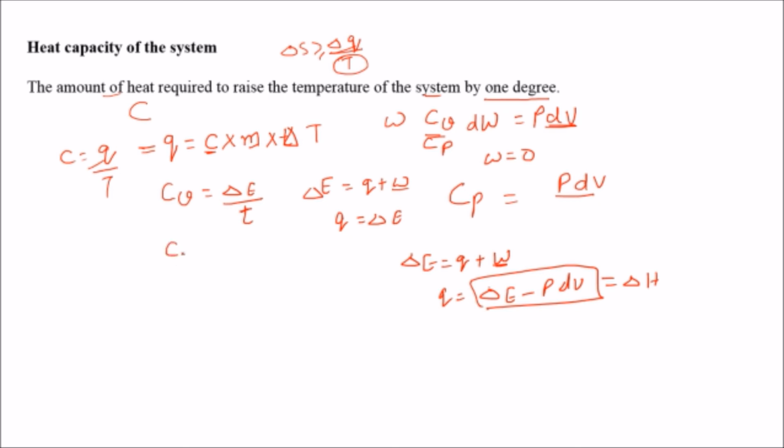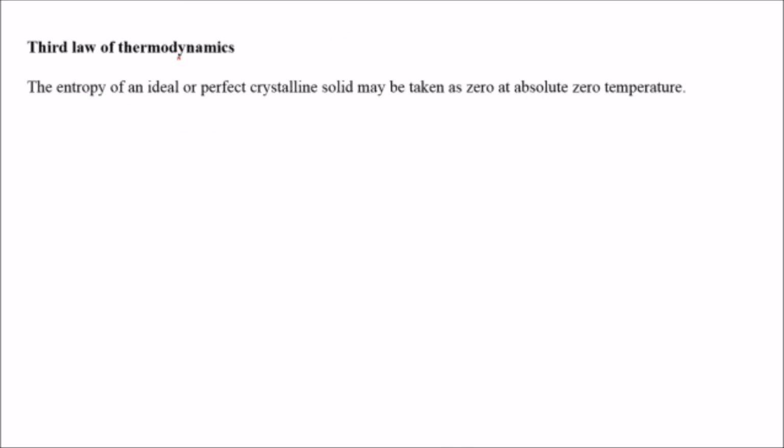So at constant pressure, heat capacity will be del H by the change in temperature. This is how we express the heat capacity of a system, which controls the change in heat of that system. Now next comes the third law of thermodynamics.